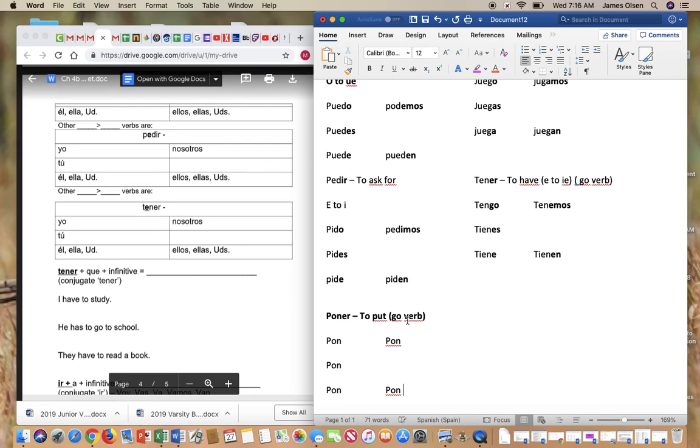It's not a stem changing verb, so that means all these other forms are going to be normal ER endings. So s, e, emos, and en. Since it's not a stem changing verb, I didn't have to change the O or anything else. So this is conjugated like every other verb you've learned to do. But since it's a go verb, the yo form is going to be different, and you have to just wait for me to tell you what it's going to be.